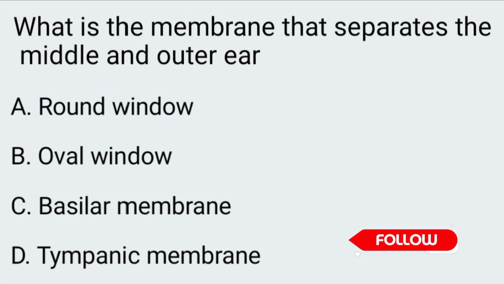To the next one. What is the membrane that separates the middle and outer ear? A. Round window, B. Oval window, C. Basilar membrane, D. Tympanic membrane. The correct answer is option D, tympanic membrane.